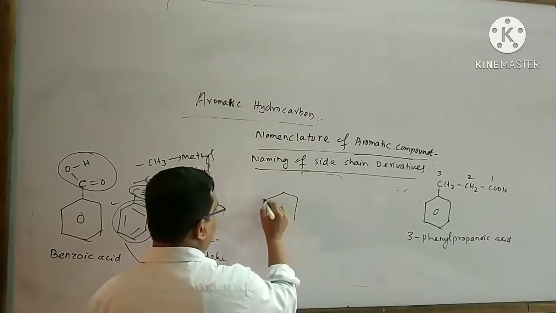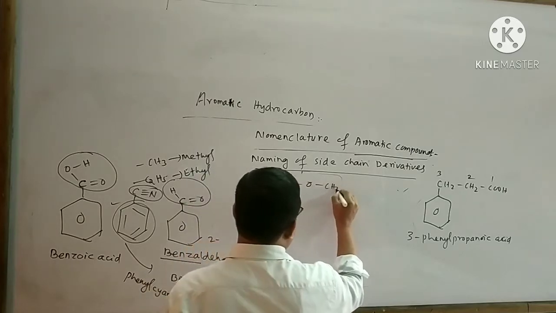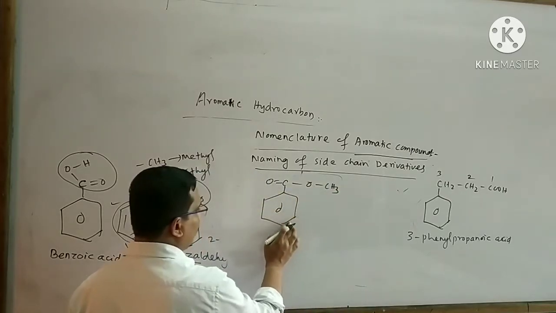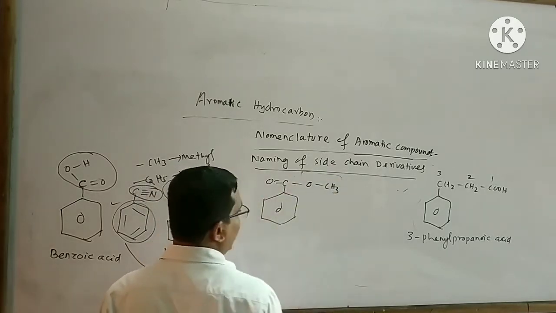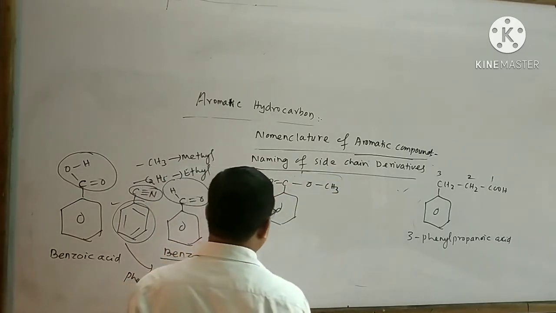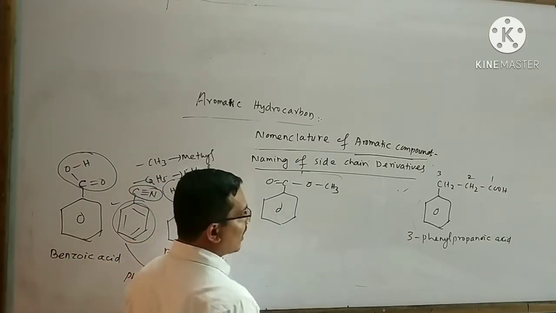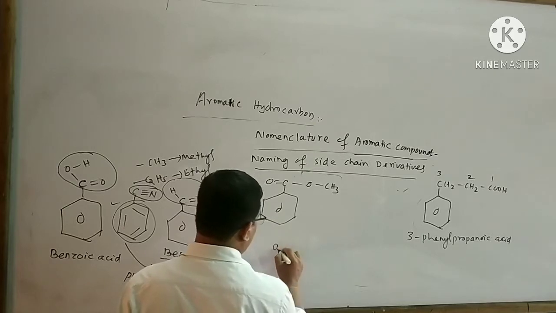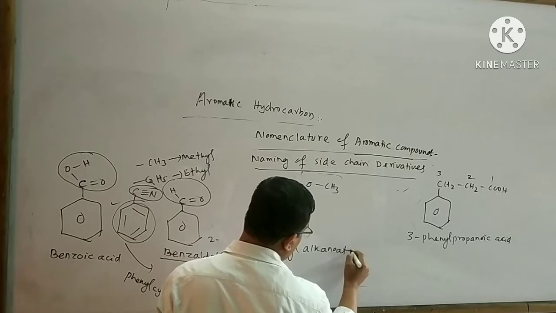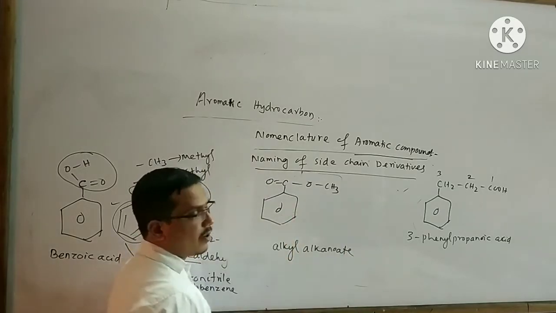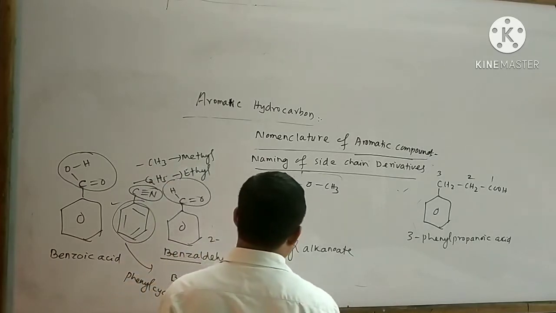Similarly, take another example. In this example, this part belongs to your aromatic, this part belongs to your aliphatic. Here, a functional group is present, that is your ester. We know that for ester, the general name is alkyl alkanoate. For naming such a compound, it is bound to follow the nomenclature for aliphatic organic compounds.